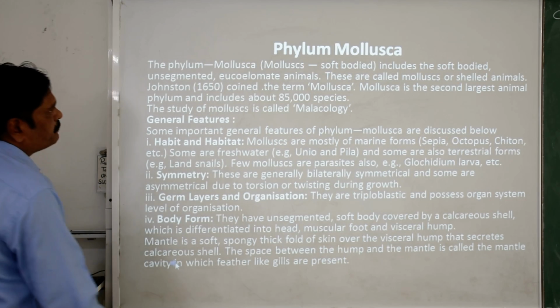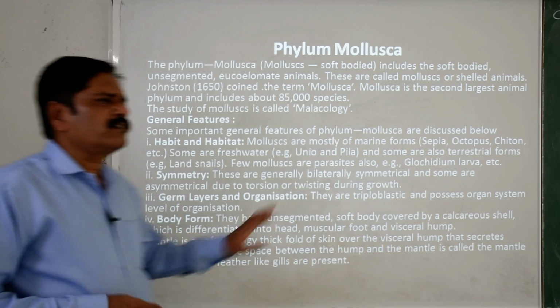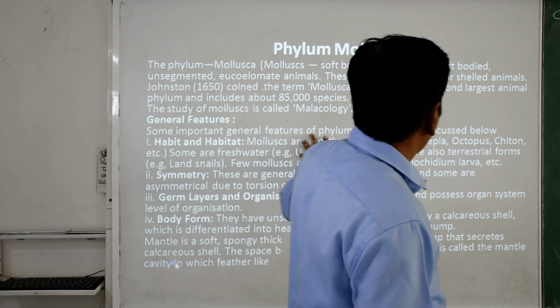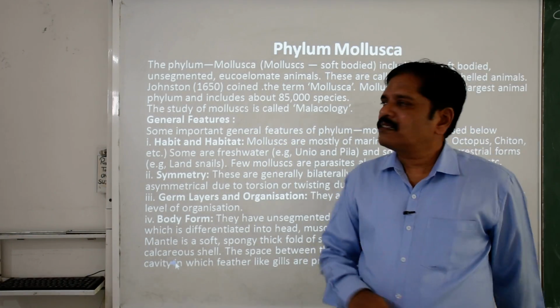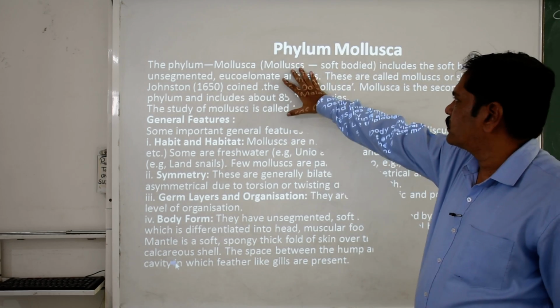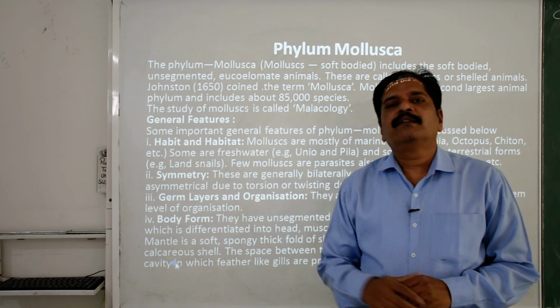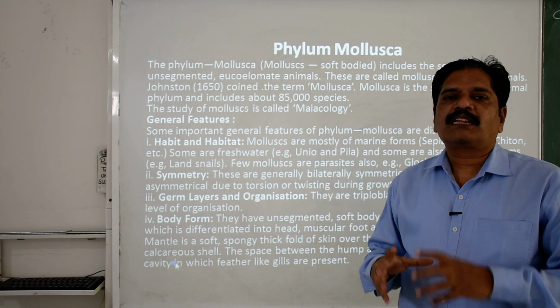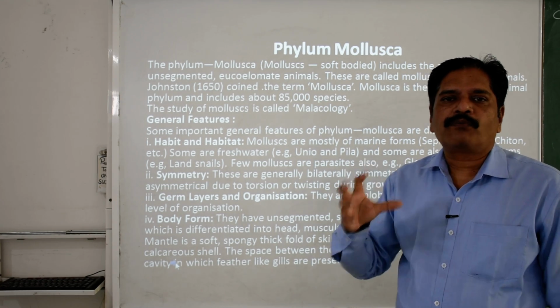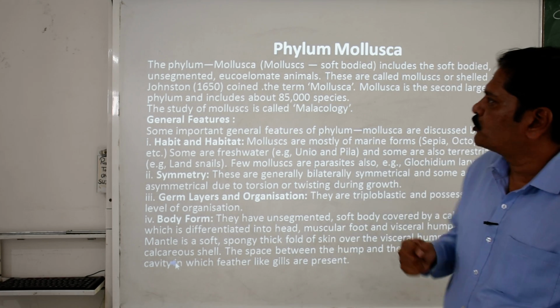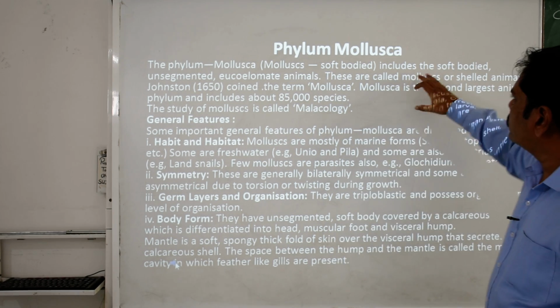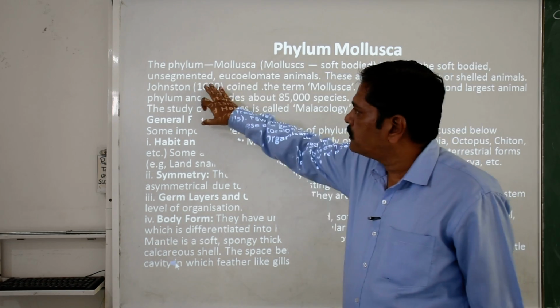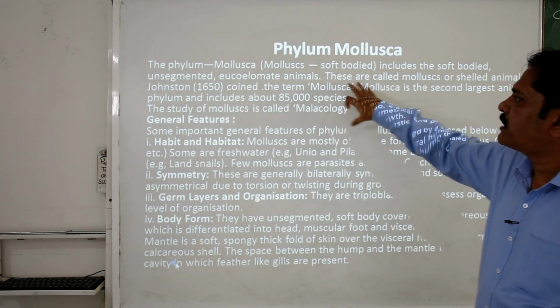Now we are going to discuss the next phylum, the phylum Mollusca. The word molluscus means soft-bodied. Simply, if you want to define molluscans, one special feature is that they have a soft-bodied structure. Molluscans include soft-bodied, unsegmented eucoelomate animals.